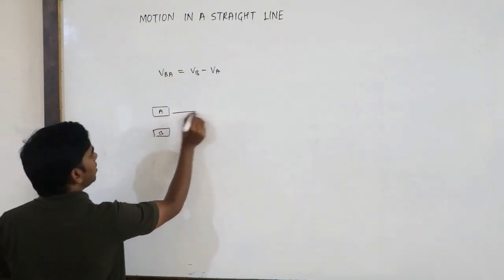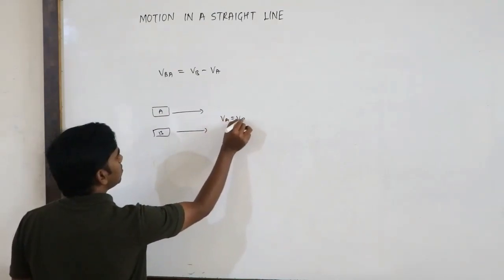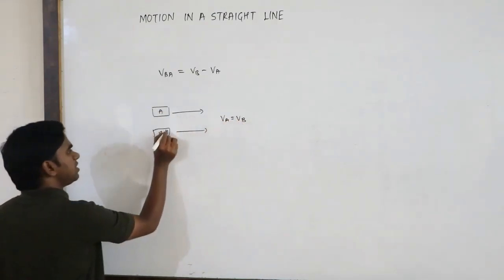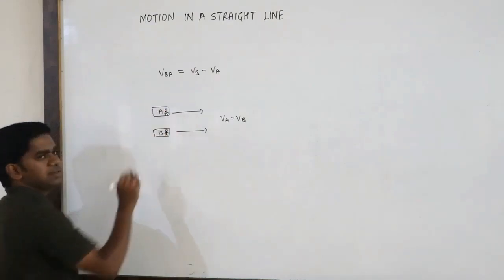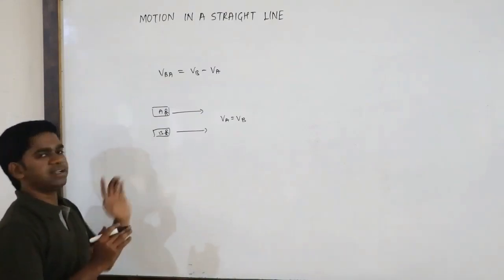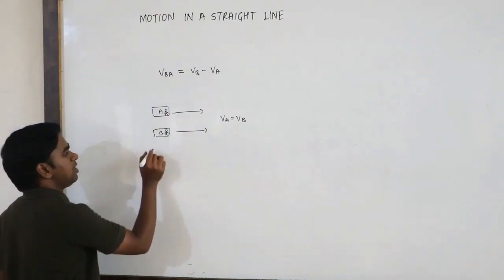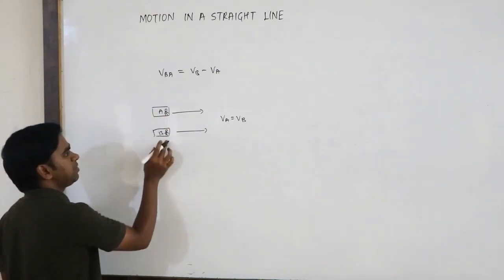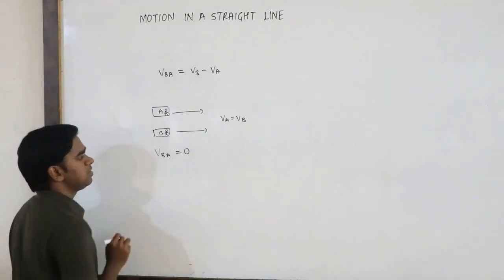If both are moving with the same velocity, what will happen? VA is equal to VB. If a person is standing here, for this person he is at rest because both are moving at the same time. You think that this is at rest, it is also coming with you. Okay. So relative velocity of A with respect to B or B with respect to A, what will happen? It seems to be 0.